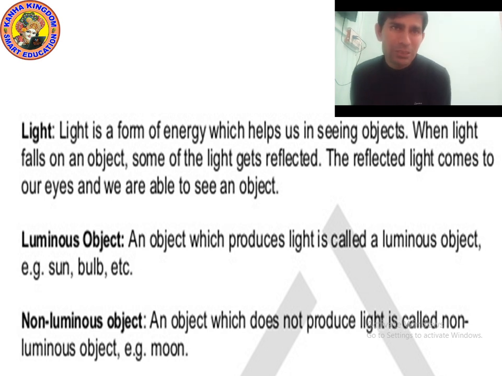There are many sources of light. Some sources produce their own light, and some sources do not produce their own light. So on the basis of producing light, we can divide all the sources into two categories: luminous and non-luminous.